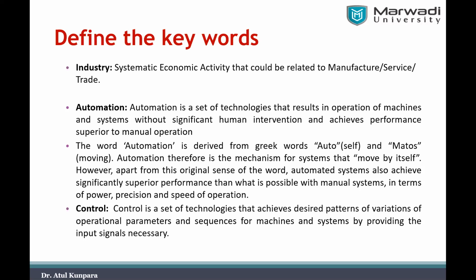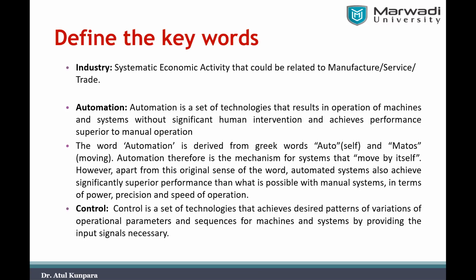Obviously, this automation is totally relevant to industry, right? Because earlier to the use of automation in industry, all the machineries we have in industry were manually operated, or you can say a human being would operate all the machineries.